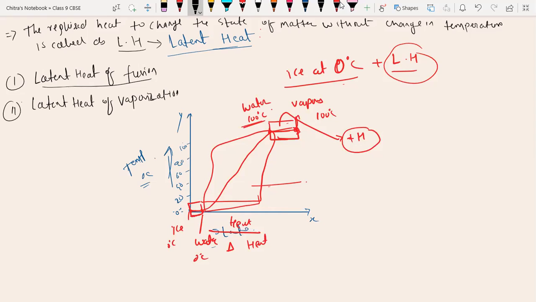So what is latent heat of vaporization, sir? Okay, so here we had water at 100 degrees Celsius, and here we have vapors at 100 degrees Celsius. So here the temperature will be the same, but a change in state of matter takes place from water, meaning liquid, to gaseous state. So the amount of heat required to change the water at 100 degrees Celsius into vapor at 100 degrees Celsius, that required heat is called latent heat of vaporization. It is the same as latent heat of fusion. Okay.